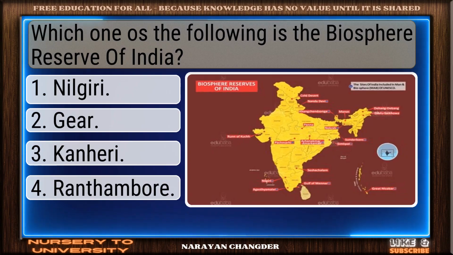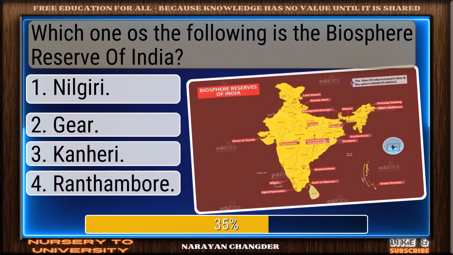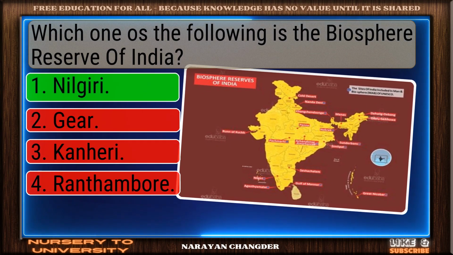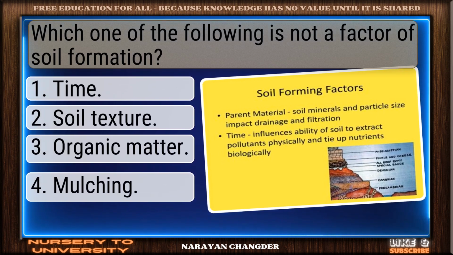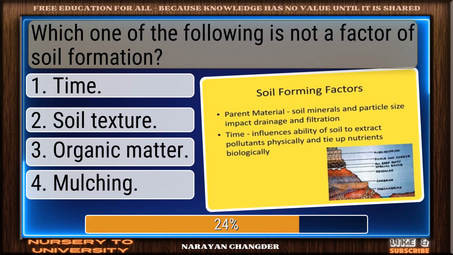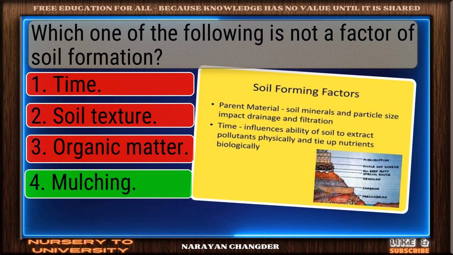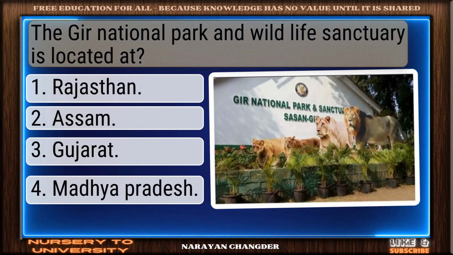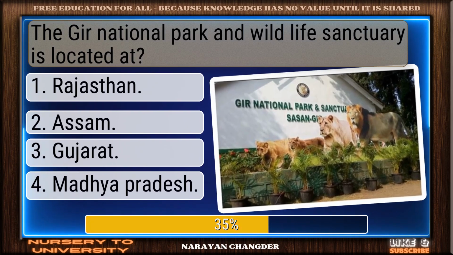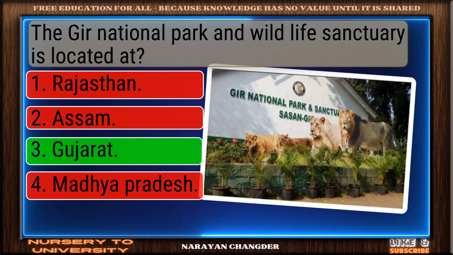Question number 138. Which one of the following is the Biosphere Reserve of India? Nicely done. Nilgiri is a solid answer. Question number 139. Which one of the following is not a factor of soil formation? On track. Mulching is the correct answer. Question number 140. The Gir National Park and Wildlife Sanctuary is located at. Great job. Gujarat is the accurate answer.